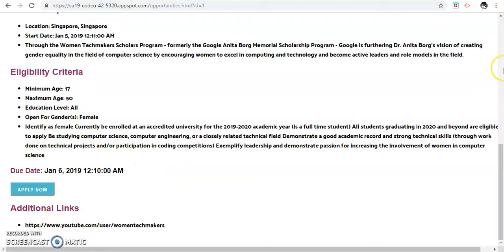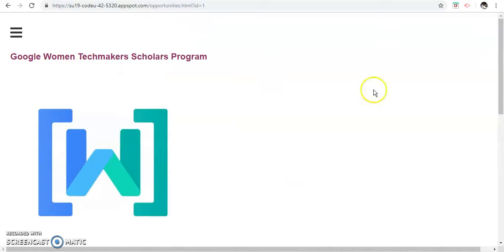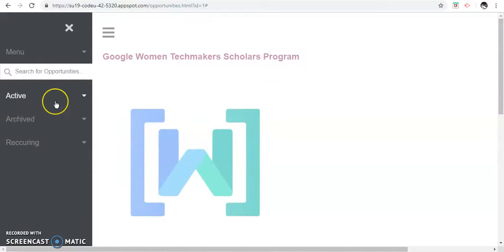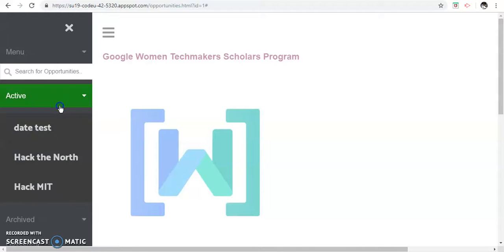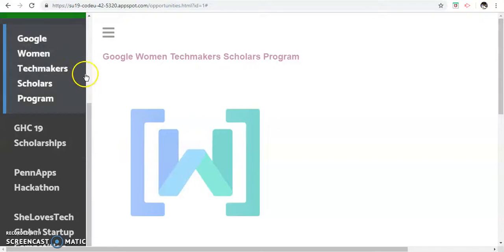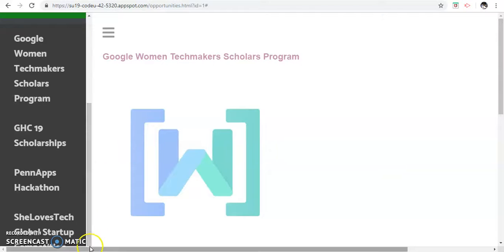So this is the deadline and everything. So yeah, it's being displayed over here. So there are 3 main types of scholarships: the active ones, which you can apply to, and the archived ones are the ones whose deadline has already passed, and the recurring ones are the ones that occur every year, right? So you can see there are a variety of scholarships over here.